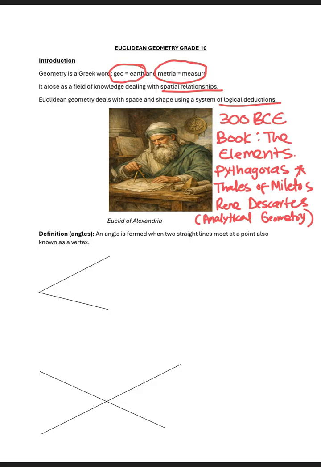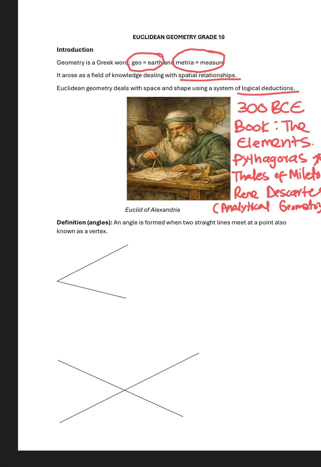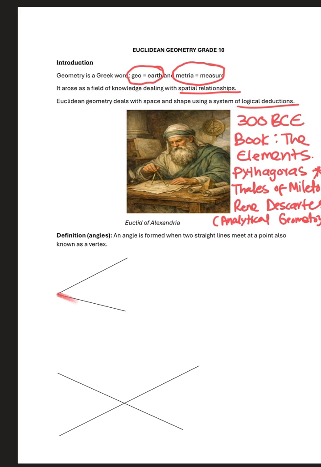A vertex is where two straight lines basically meet, right? So where they meet is called a vertex. If we check here, this here is our vertex.